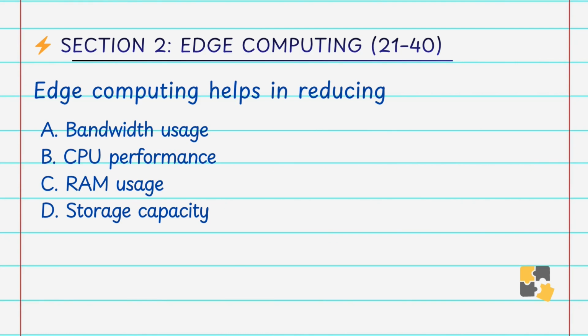Edge computing helps in reducing A. Bandwidth usage, B. CPU performance, C. RAM usage, D. Storage capacity. Answer is A. Bandwidth usage. Since data is processed locally, less data is sent to the cloud, which significantly reduces the bandwidth consumption. That's why our answer is A, bandwidth usage.